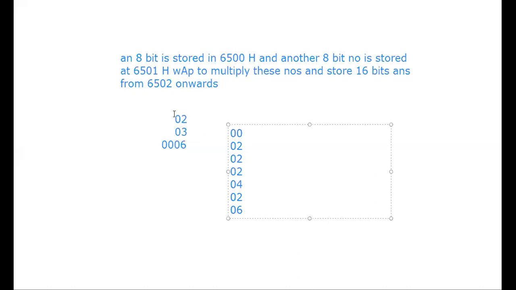Whenever you are doing the addition, the accumulator contents must be 00, and then you add the register contents. How many times you are adding can be another counter. Every time you add, that counter can be decremented by 1. So this is your multiplication logic.